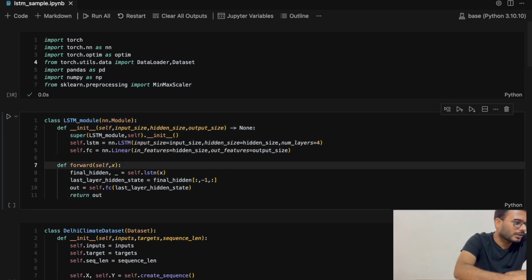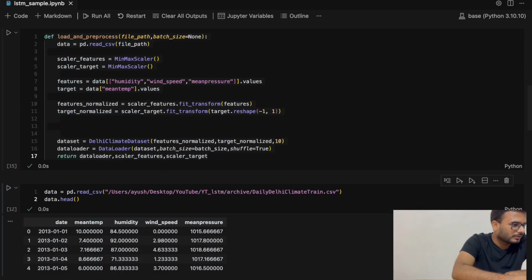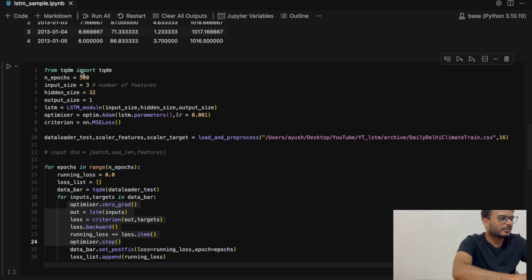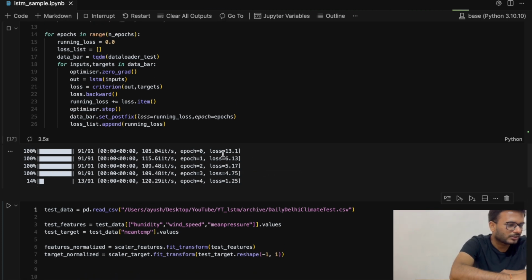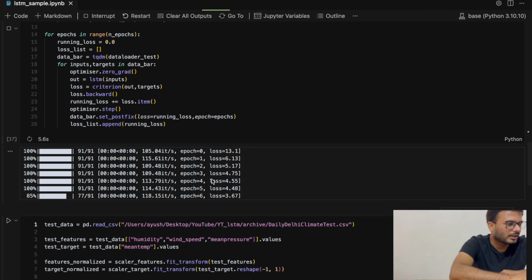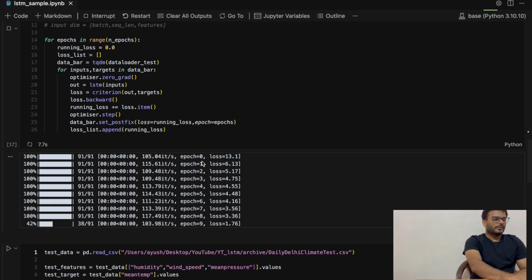So we'll just quickly load it up. Let's run it for 100 epochs only. So the training has started and we can see the losses going down continuously. Let's just let it train.